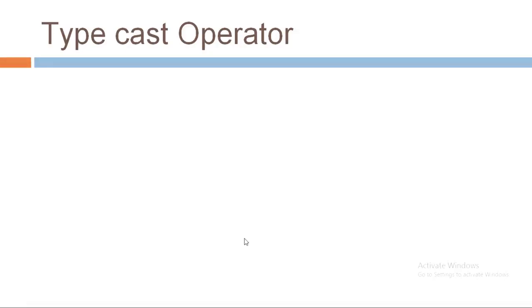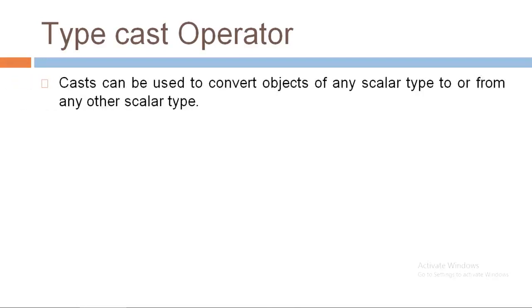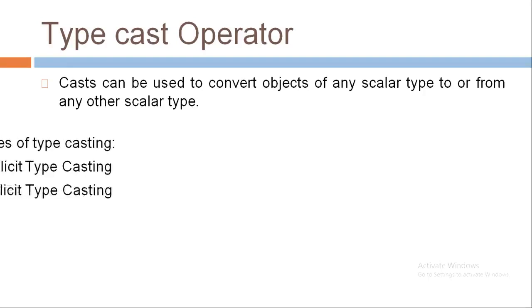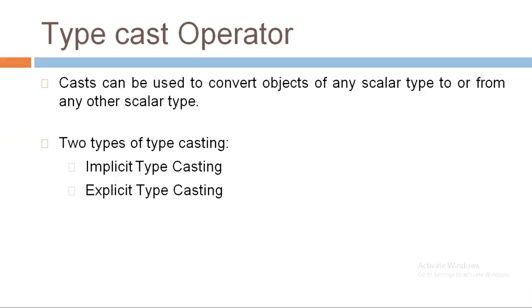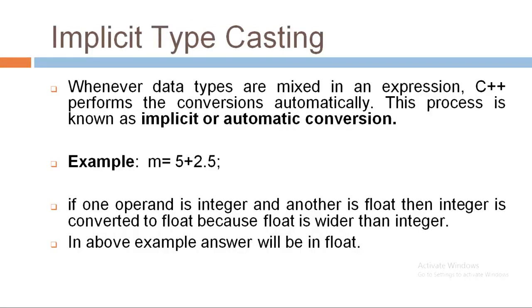Okay friends, our next special operator is the typecasting operator. So what is typecasting? Casting can be done to convert an object of any scalar type to or from any other scalar type. It can be done in two ways: implicit typecasting and explicit typecasting. Let's see the first one, implicit typecasting. As we do in C programs, C++ also performs implicit typecasting.